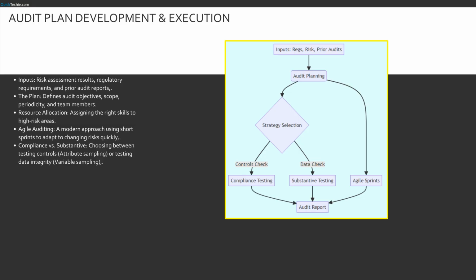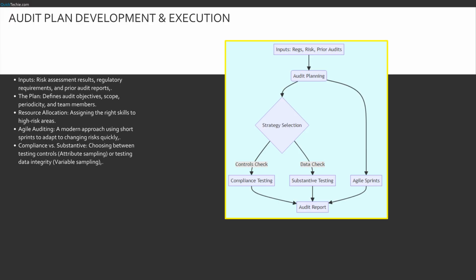We take all that risk data and build the audit plan. This plan dictates the who, what, where, and when. We use inputs like regulatory requirements and previous audit failures. We assign resources, putting our best people on the highest risks. We also decide our testing methodology, compliance testing to see if controls exist, or substantive testing to see if the data is accurate. We might even use agile auditing, breaking the audit into short sprints to provide faster feedback in dynamic environments.